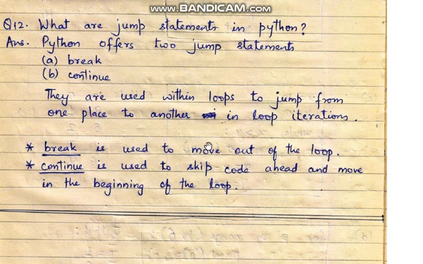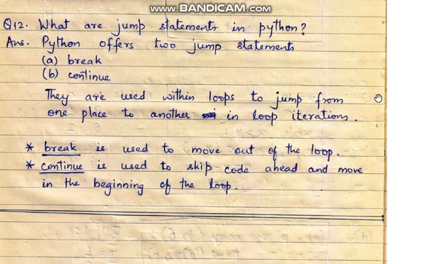One thing you have to remember, that both these jump statements should be used within the loop only. They should not be used outside the loop. They are used within loops to jump from one place to another in loop iterations. And what do they do? The break is used to move out of the loop. It means whenever break is executed, it will move the control from the loop to outside. Whether the condition is true or false does not matter. It will make the control go outside the loop.